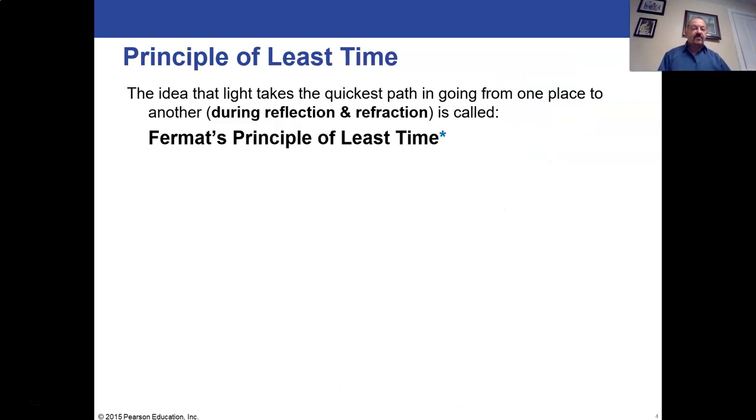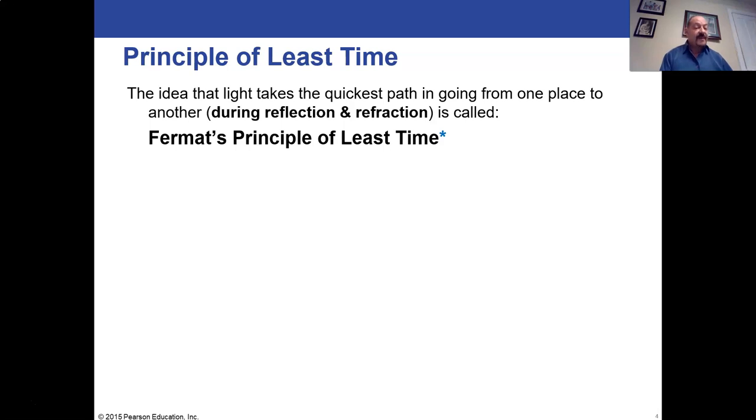All right, so let's introduce the concept of Fermat's principle of least time. You might have heard of Fermat's theorem in mathematics, which was solved about 10 or 15 years ago after not being solved for 300 years.